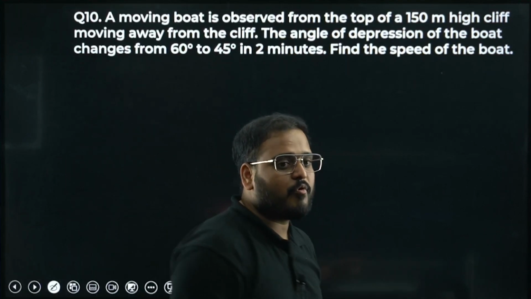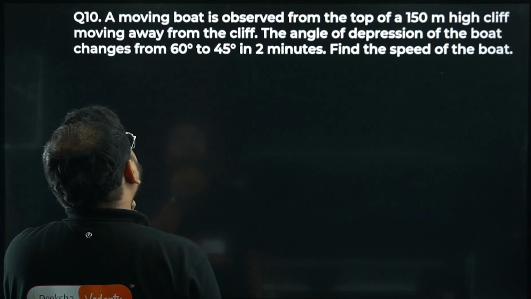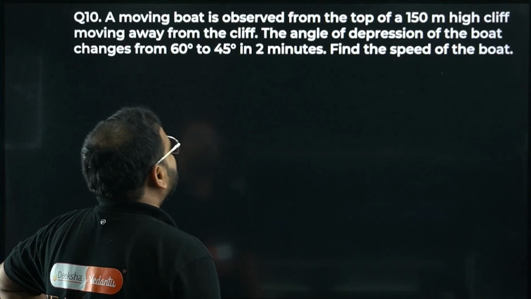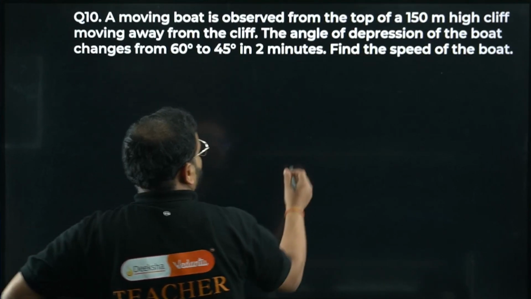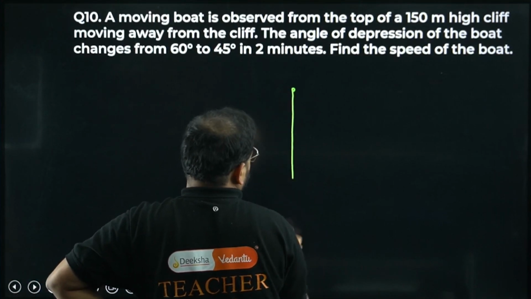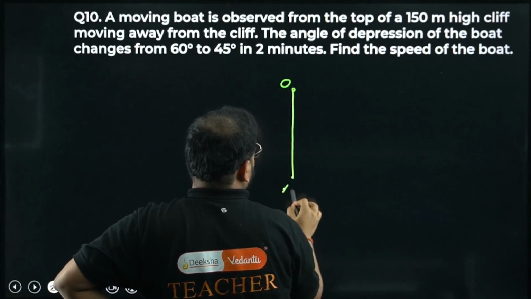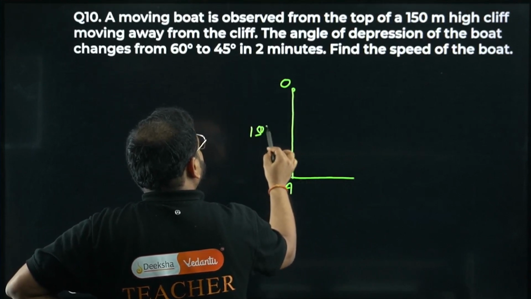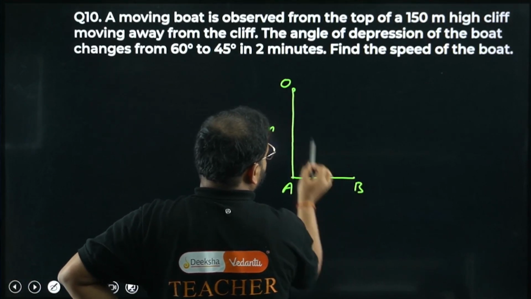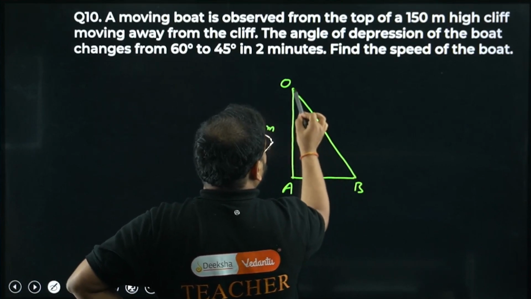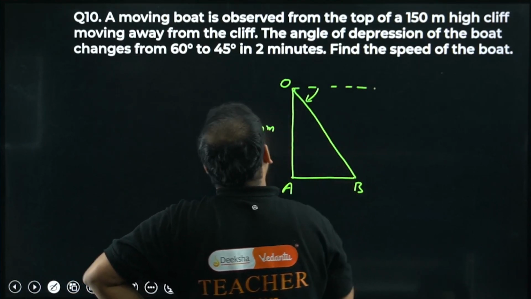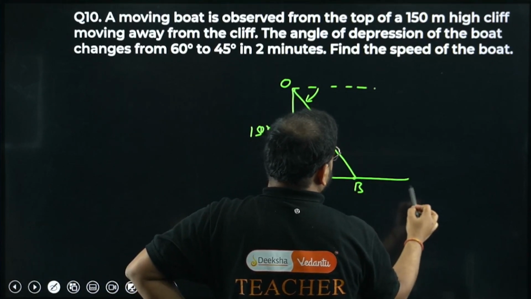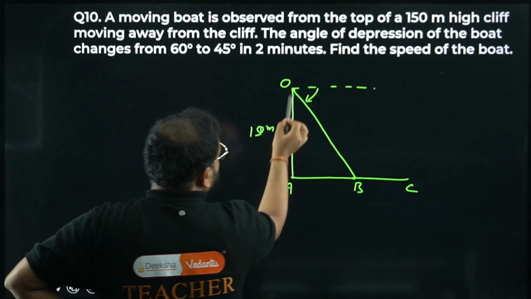Let's right now move on to question number 10. Now we are in the application of trigonometry. A moving boat is observed from the top of a 150-meter high cliff. So let's say the cliff is here, the observer is here, this is point A. Let's say the boat is over here, let's call this point B. The observer is over here, so we will make the angle of depression, right? It is going to move away from B to, let's say, some point C. So the angle of depression is going to be given.